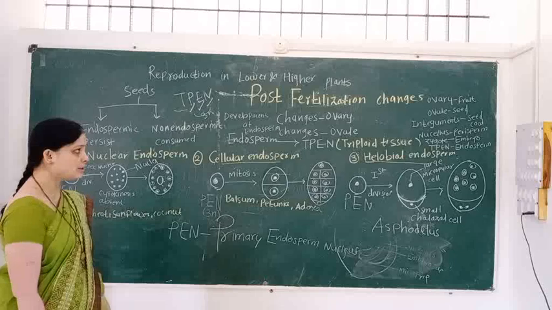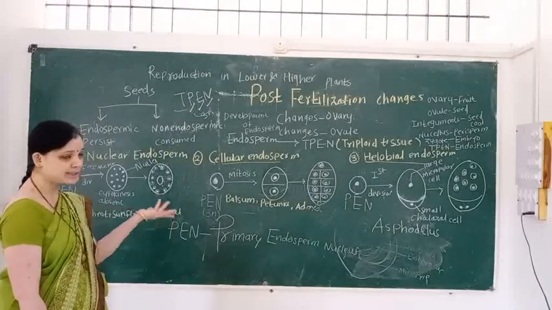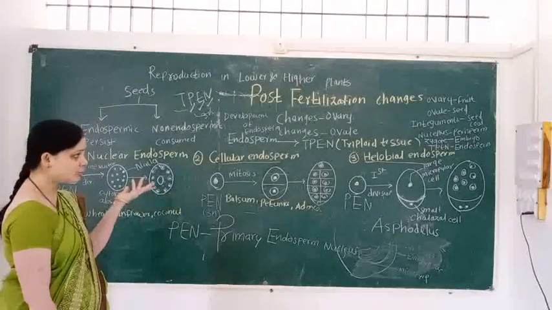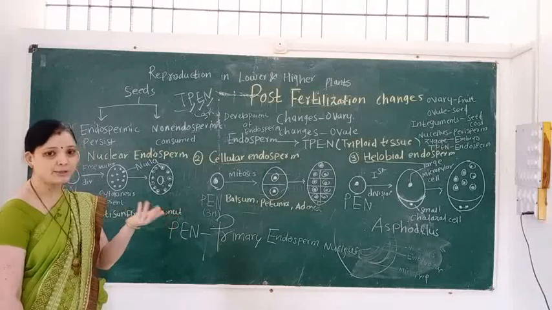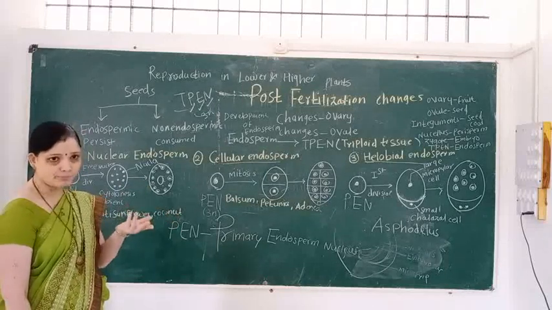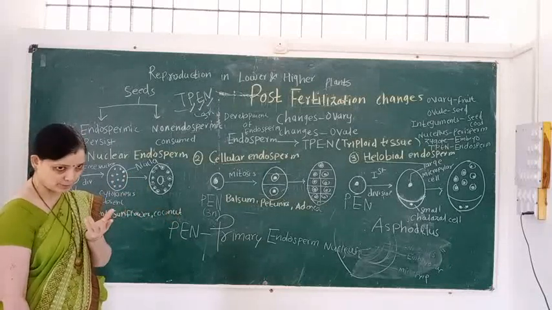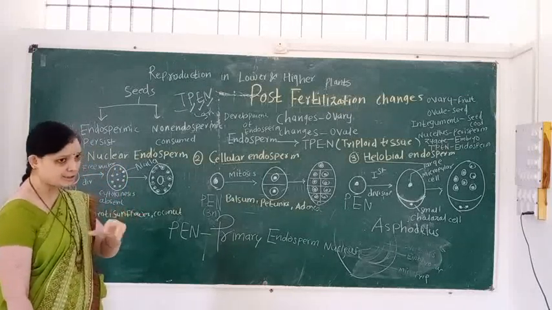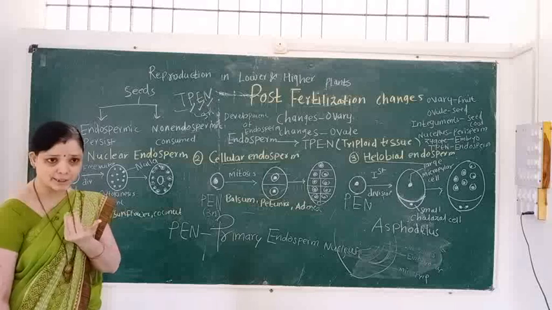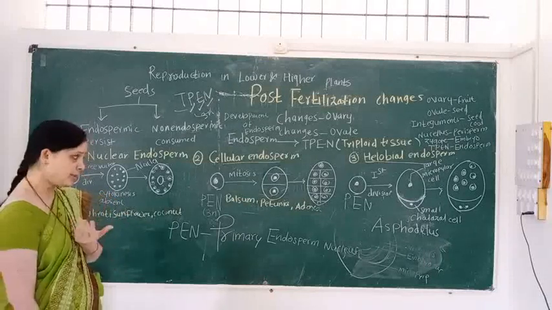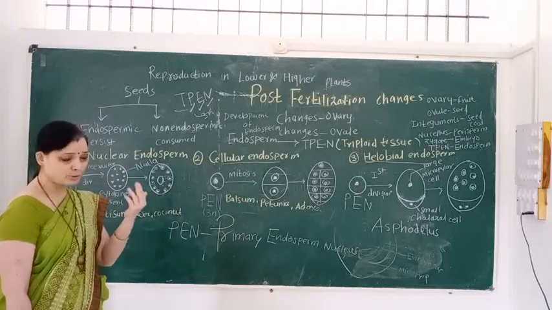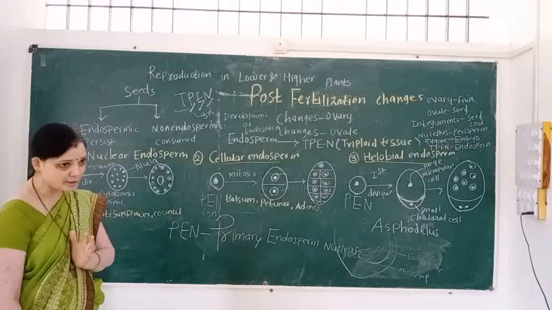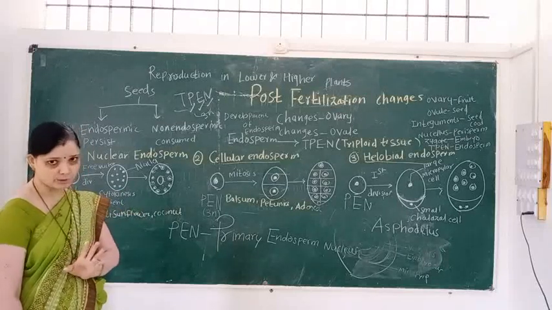Post-fertilization changes take place inside the ovary, inside the ovule, along with the development of the embryo and development of the endosperm. After fertilization, the zygote is converted into the embryo, and the PEN is converted into the endosperm.